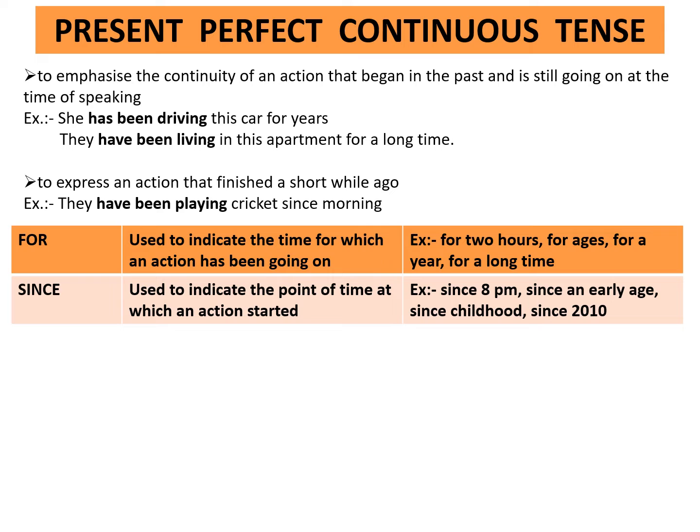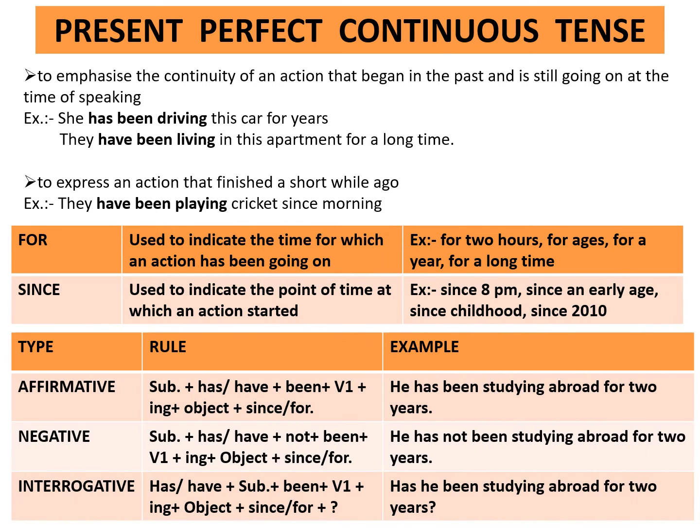For is used to indicate the time for which an action has been going on. Example, for 2 hours, for ages, for a year, for a long time. Since is used to indicate the point of time at which an action started. Example, since 8 p.m., since an early age, since childhood, since 2010.